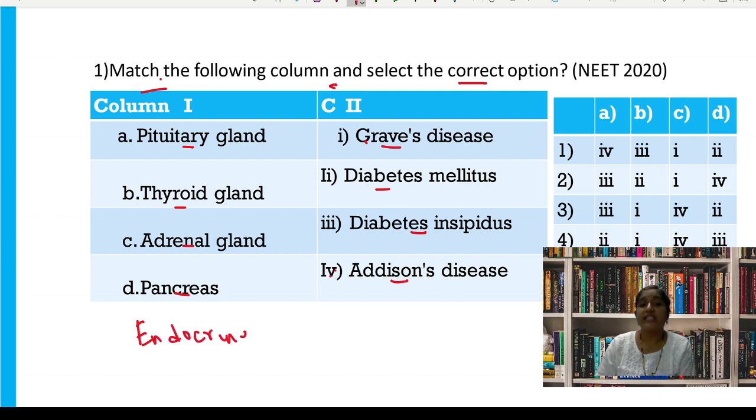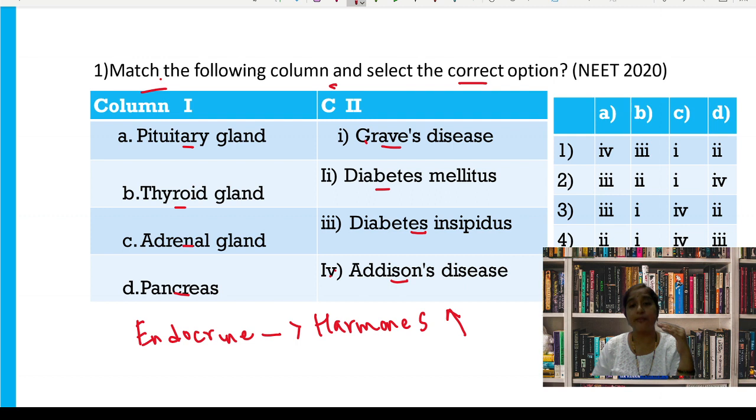Okay. So normally the endocrine glands release some chemical substances called hormones. Whenever there is a disturbance in this hormonal production, either they are overproduced, increased in amount, or underproduced, it results in disease. So here option 3 is the correct answer, that is pituitary gland, diabetes insipidus, thyroid gland, Graves' disease, adrenal gland, Addison's disease and pancreas, diabetes mellitus. So I'll explain you why.